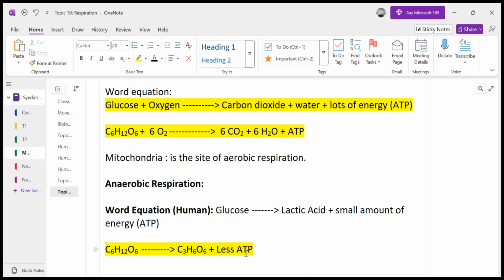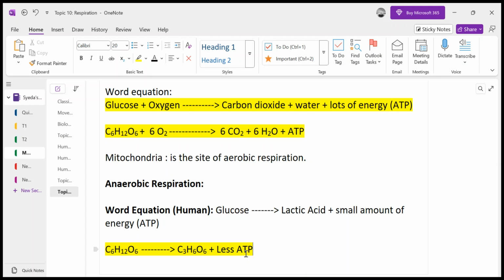So this lactic acid has to be removed instantly from the muscles and taken to the liver, where it has to be oxidized, because lactic acid is toxic. Accumulation of lactic acid is toxic, so that's why our body has a complete system of removing this lactic acid, which we will be discussing. It is also called EPOC, which is the excess post-exercise oxygen consumption, right? This is what we are going to discuss.